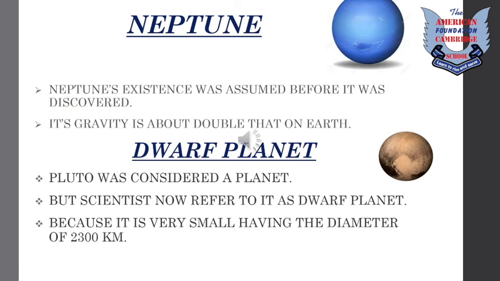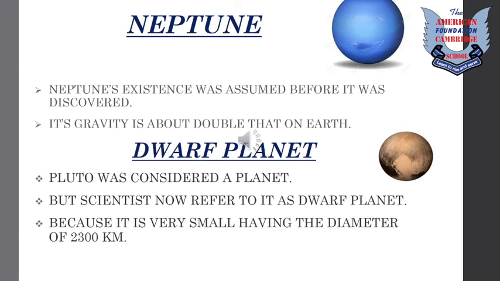You know, Neptune's existence was assumed before it was discovered. Why? Because scientists were puzzled that Uranus sometimes drifted from its natural orbit and believed that there must be another planet influencing Uranus' movement. They looked for it and they found Neptune. The gravity of Neptune is almost double that on Earth. That's why it influenced the movement of Uranus.